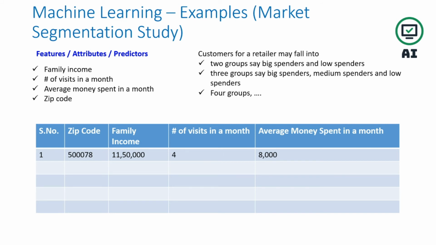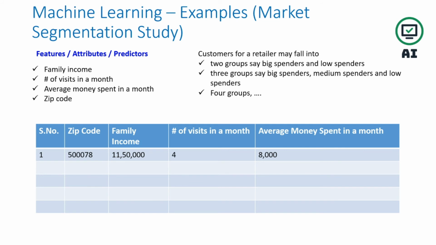So what is the task here? To identify similar groups of data and put them in one bucket, which is called big spender. The second bucket is low spender. The third bucket is medium spender. And experience is what? We have past history data, and from the past history data we apply an algorithm called a clustering algorithm, and then we can create multiple buckets. We can go to multiple dimensions also, and then we have the performance.